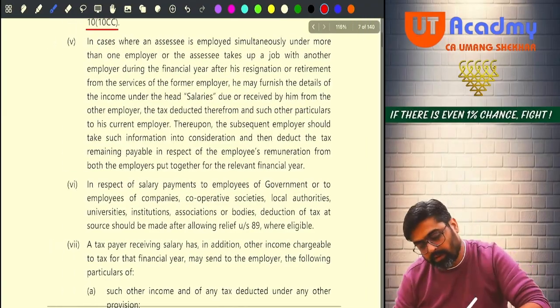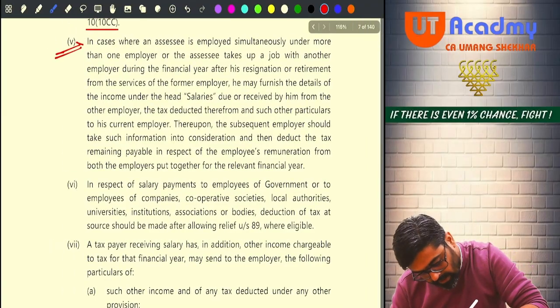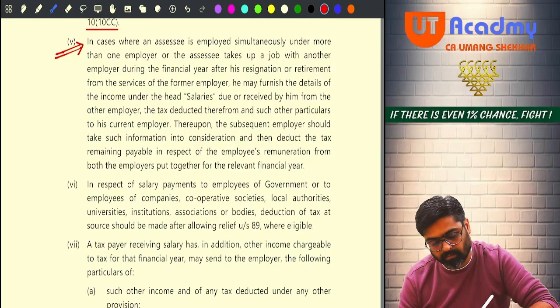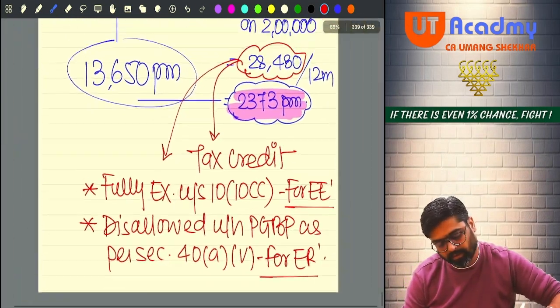Okay. Now see, this point number 5 I will explain. What is written in this point number 5? Pay attention over here.